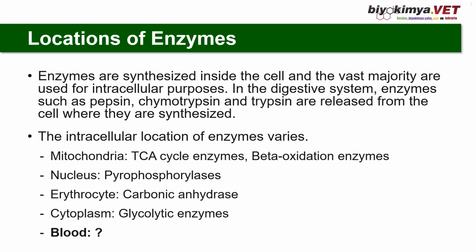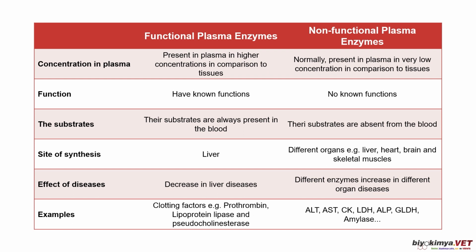And what about the blood? Blood also carries enzymes, but in two classes: functional plasma enzymes and non-functional plasma enzymes. These are the two classes of enzymes found in blood plasma. What about their concentration? Functional plasma enzymes are in higher concentration in comparison to tissues, but non-functional ones are normally present in plasma in very low concentration in comparison to tissues.